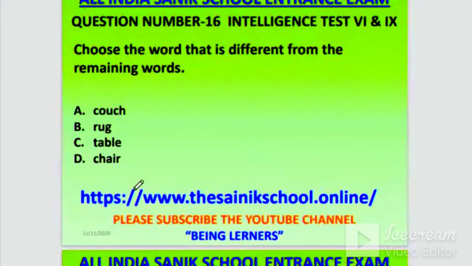So the correct answer is Shiv Devi B, Sonu Gamer B, Jaipal Reddy B, Yogendran A, which means Pooja A. So A is not the correct answer. Here B is the correct answer. Rug. Rug, you know rug. What is rug?